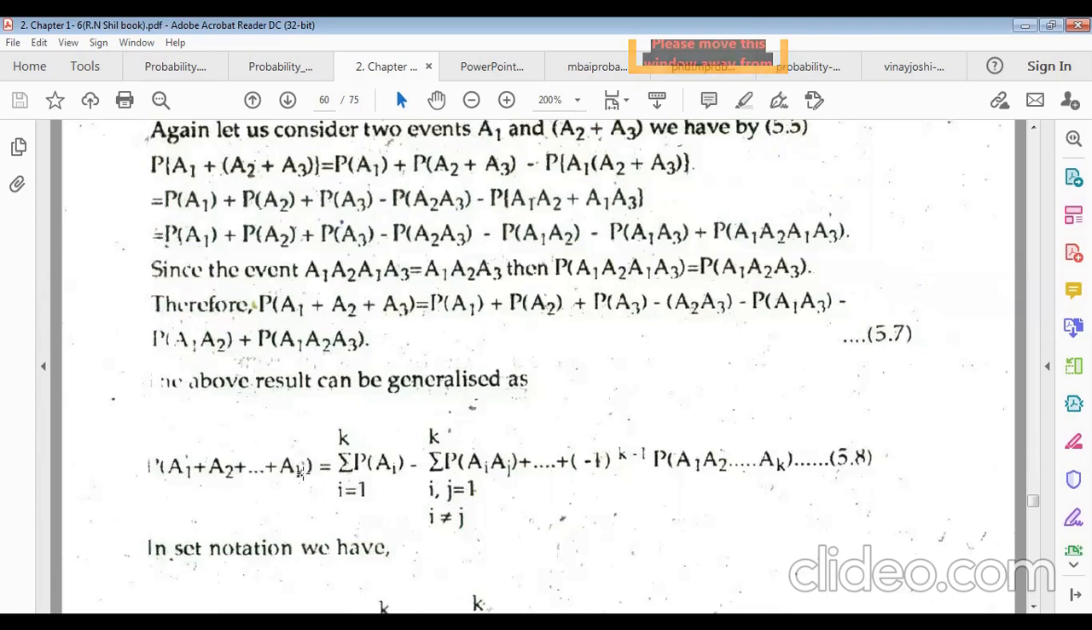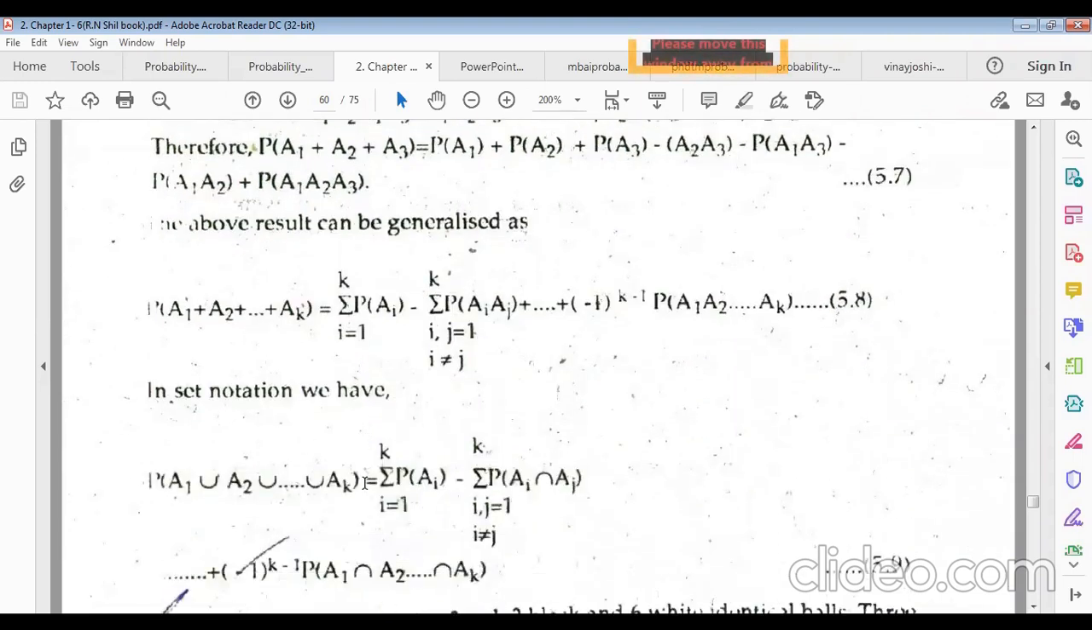So for k events, that means A1 plus A2 plus up to AK, this formula can be generalized as the summation for i equals 1 to k of the probability of Ai. This is the probability of A1, A2, A3. That means we can write the summation of probability for i equals 1, 2, 3 here. Okay, and these are i and j where i is not equal to j. This is plus, and so on, minus 1 to the power k minus 1, the probability of all happening altogether. This is the plus sign.